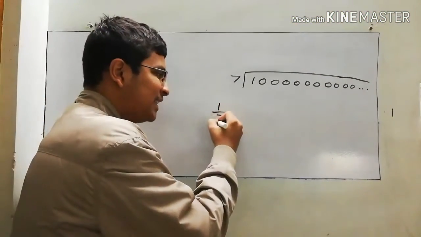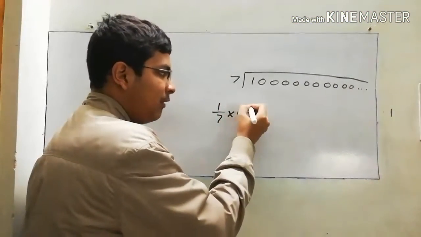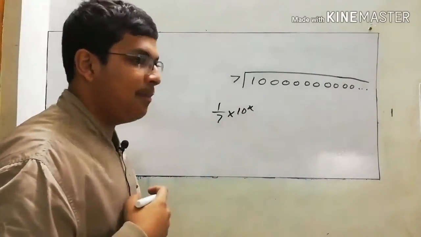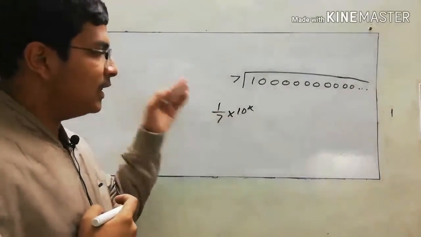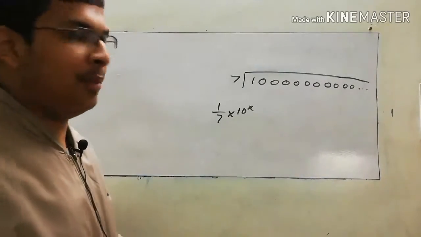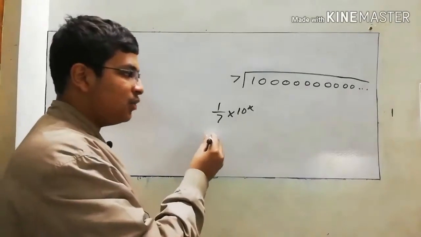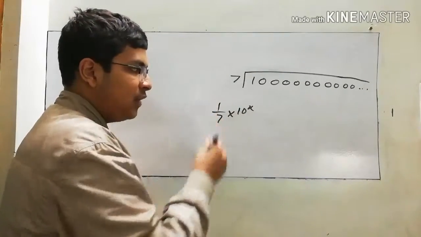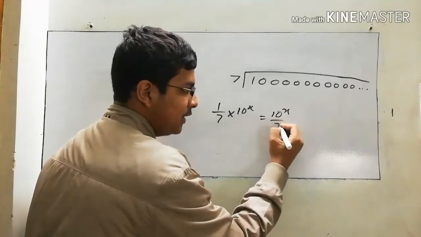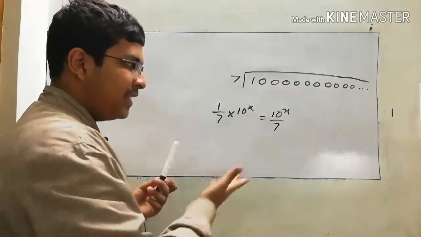Multiply 1 by 7 to 10 to the power x, such that x is a very large number. x is not equal to infinity, because if x turns out to be infinity, the number will become infinity, and we cannot divide any number from infinity. So now we'll try to convert this fraction, which equals 10^x by 7, to decimals.